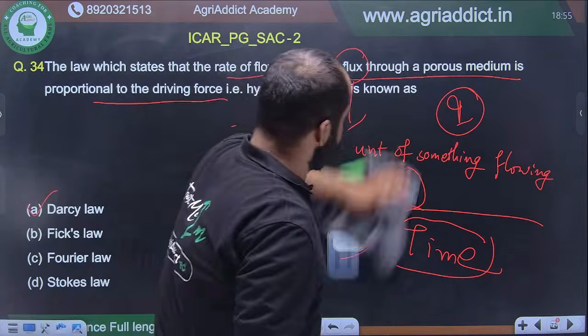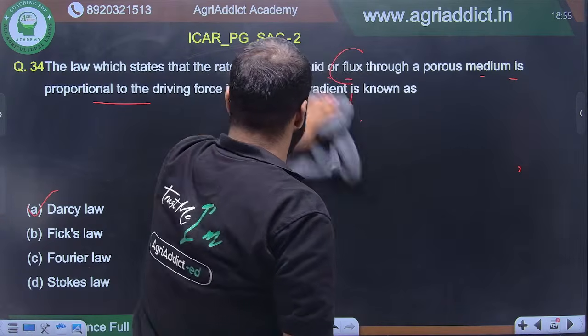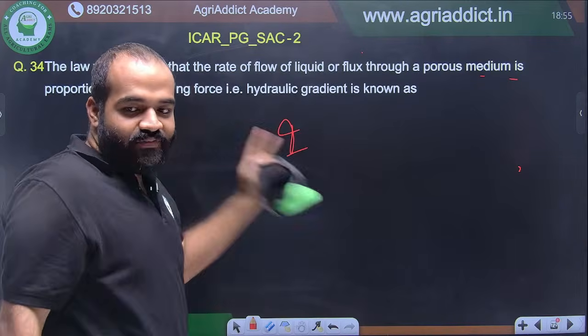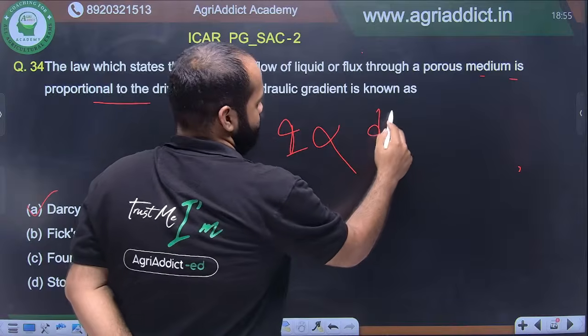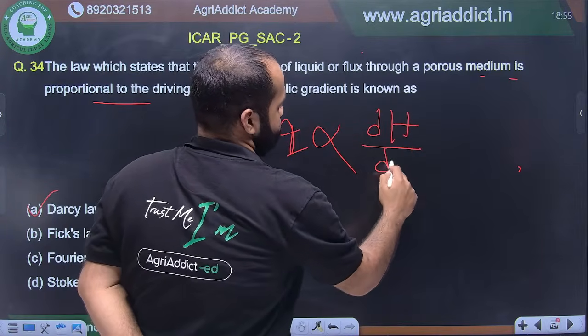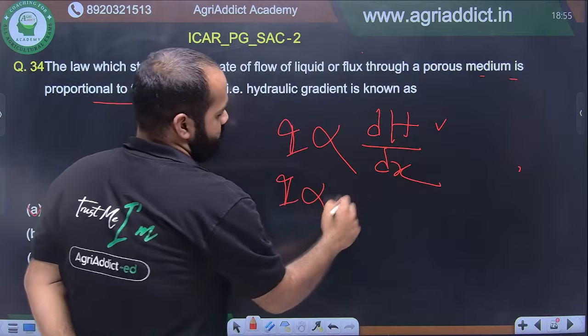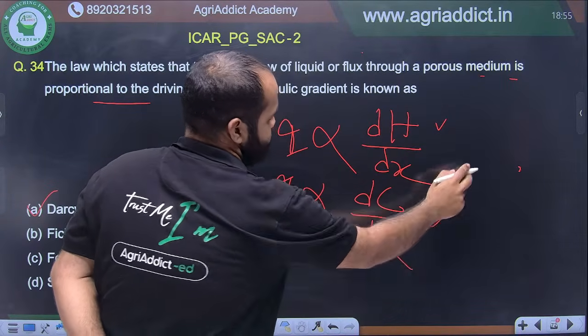Now when we have this Q, we will use it to devise the laws. This flux is proportional to the gradient. So we write gradient like this. This is the hydraulic gradient. Again, this flux is proportional to the concentration gradient.